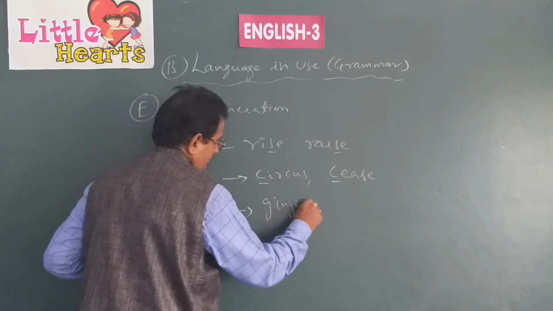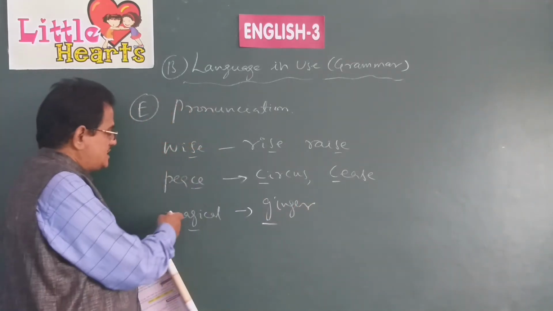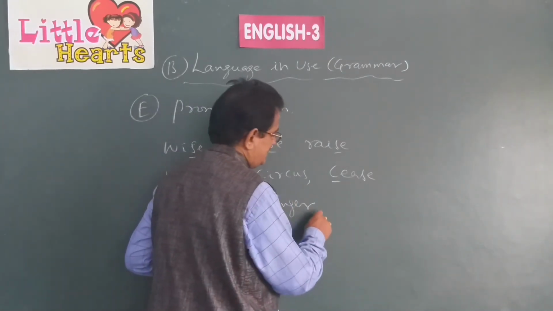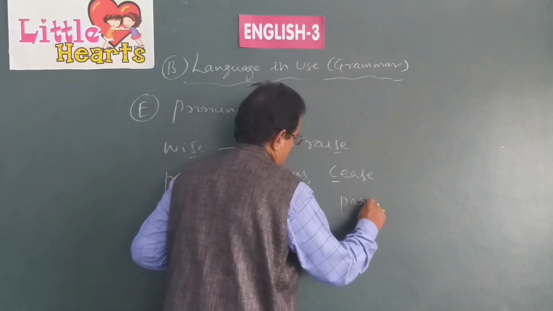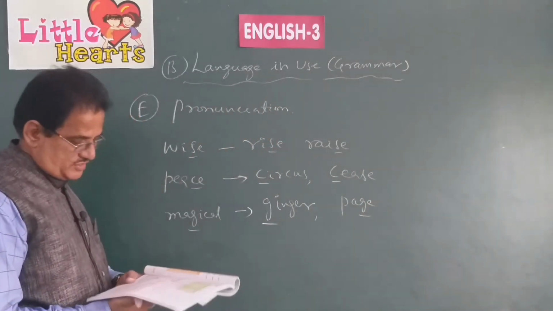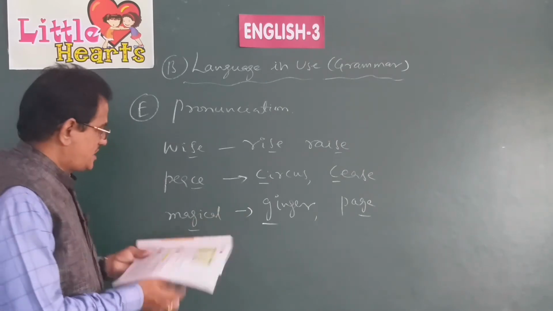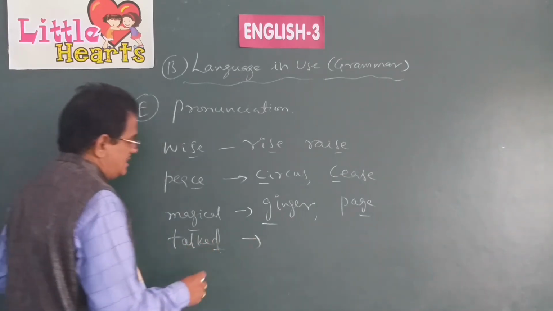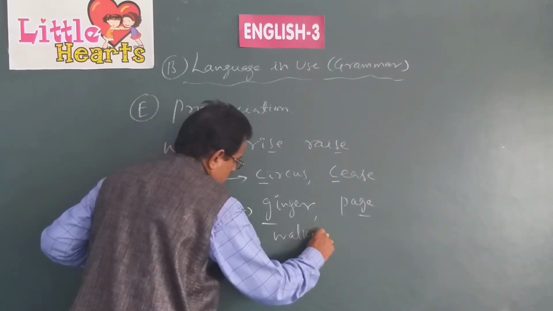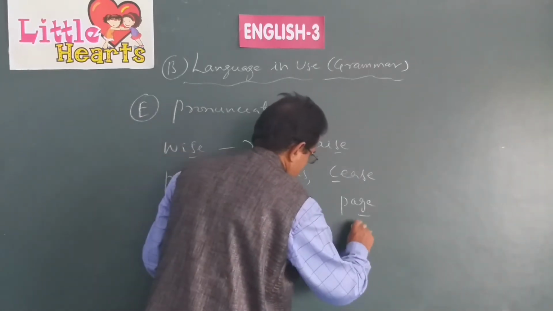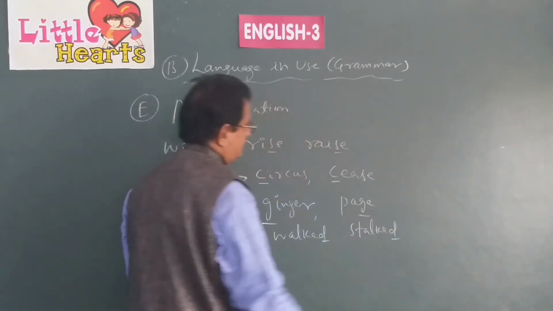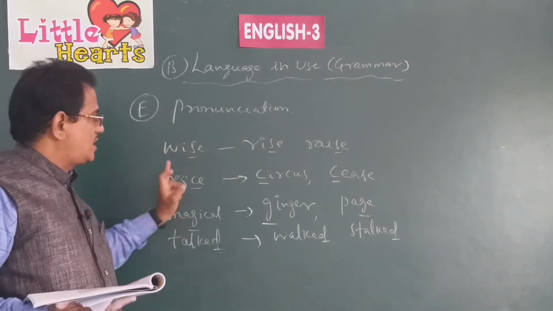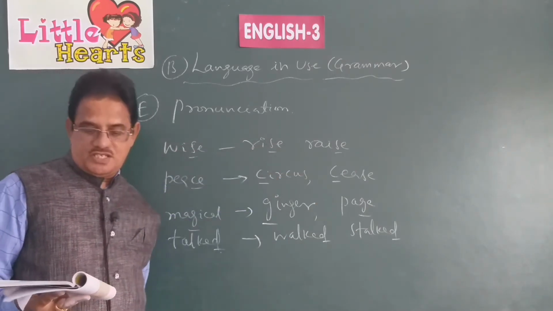Ginger, in which G is pronounced as J. Anything more, children? Page, page number 47, like there is a page. In the same way, T-A-L-K-E-D, where you should pronounce it as a T. In the same way, see, look at this, walked, start. Like that, two words we have to write for each and every word in which the underlined part is pronounced in the same way. Two words we have written there.